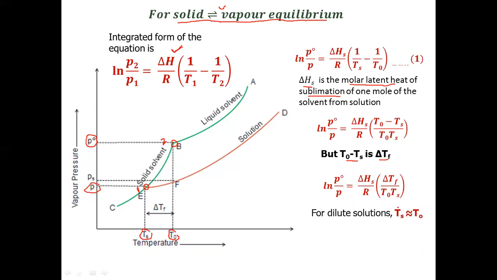Now we know that the colligative property is applied to very dilute solutions, and when the solution is dilute, Ts and T naught will be very close to each other. So we can replace Ts by T naught in this expression, and the expression becomes ln P naught by P is equal to delta Hs by R, delta Tf by T naught square. We have put Ts equal to T naught as the solution is dilute. So please remember this equation, give it equation number 2 because we have to use it again.